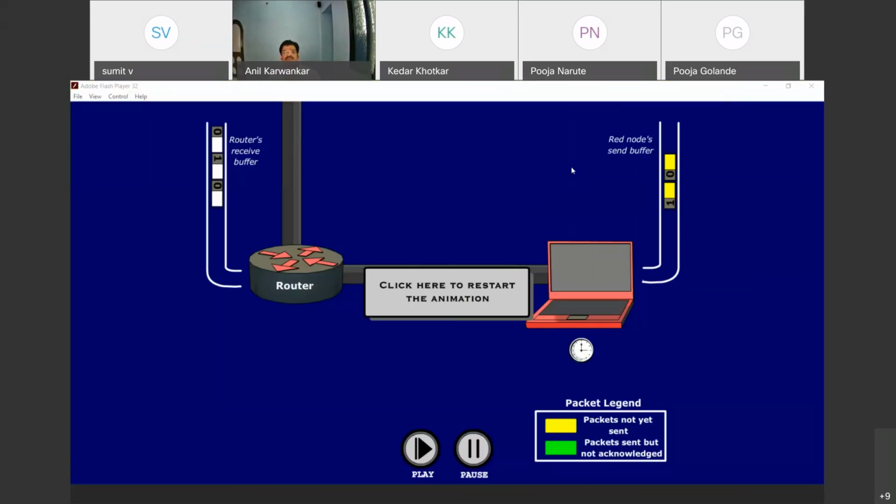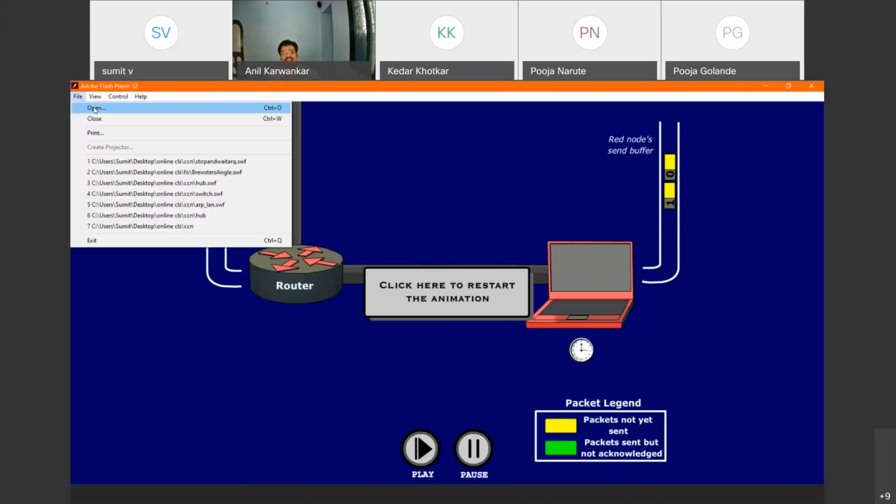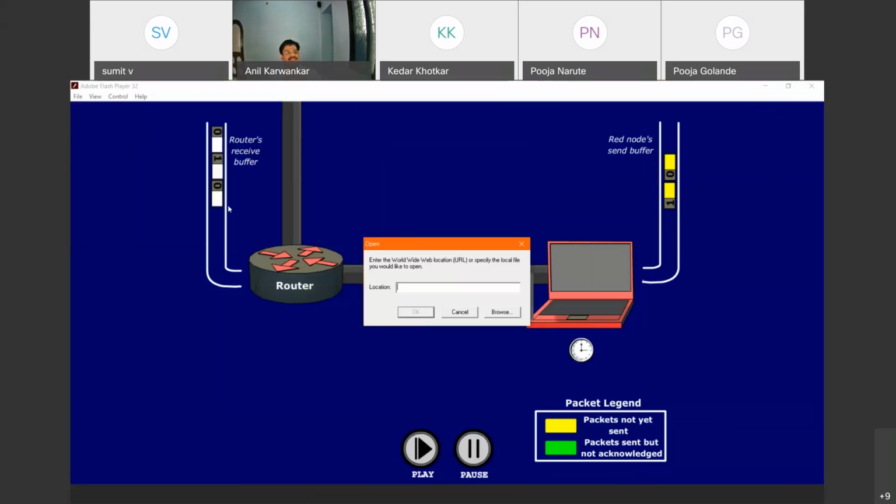Data link layer. Done. Yeah, I think you can run the next two animations. And can you explain it along with the animation? Not that much, sir. Okay. It's well written, just run it.